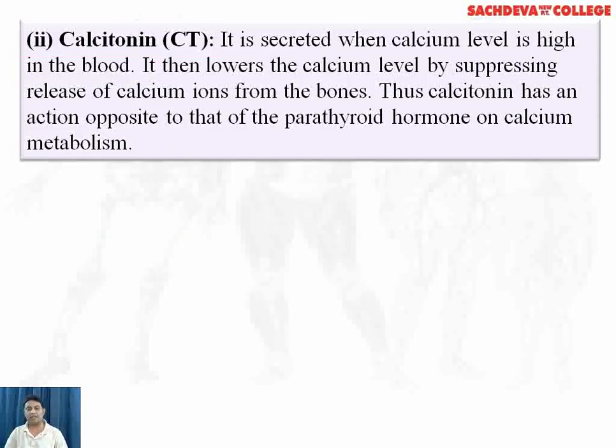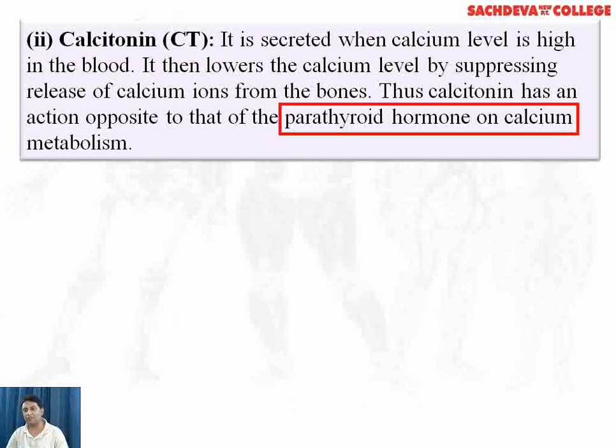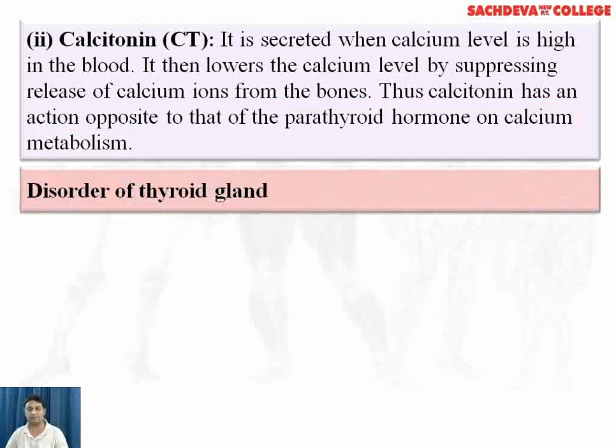Calcitonin is secreted when calcium level is high in the blood. It then lowers the calcium level by suppressing release of calcium ions from the bones. Thus, calcitonin has an opposite action to that of the parathyroid hormone on calcium metabolism.